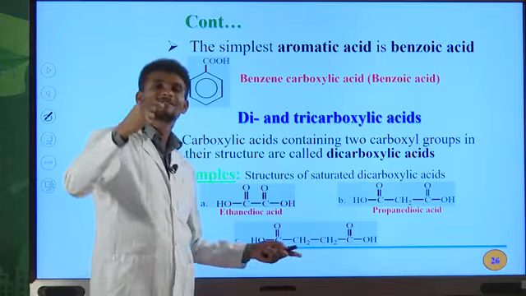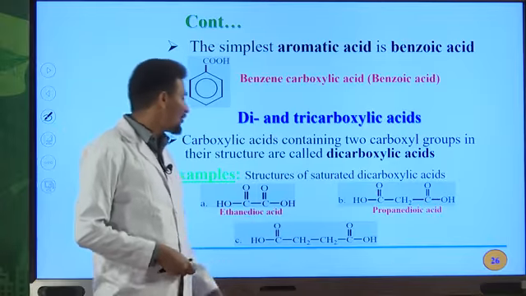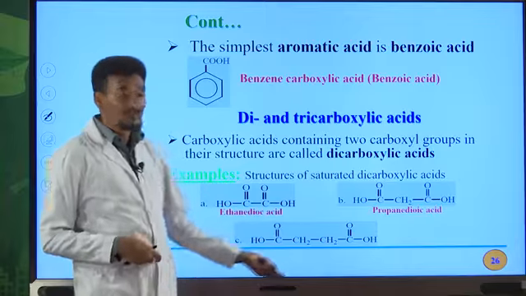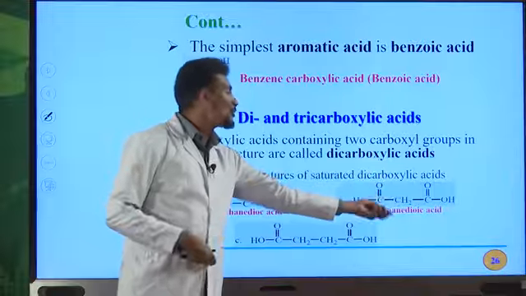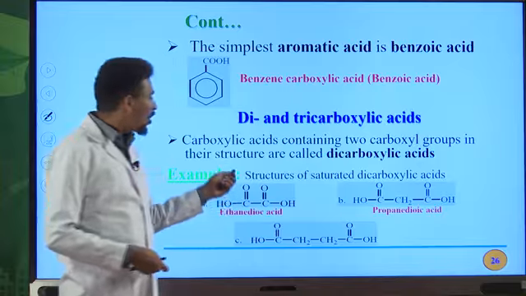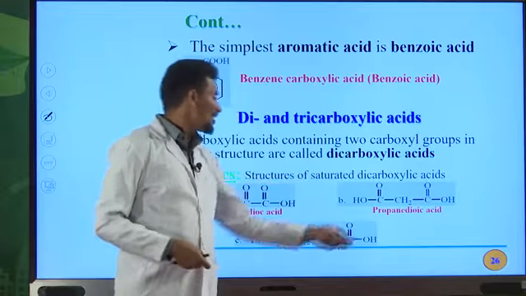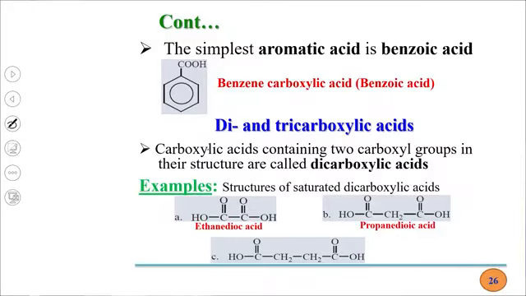Therefore, as in, you must add dioic acid as a suffix. Therefore, the IUPAC name for this compound is butanedioic acid. Its common name is succinic acid. The common name of propanedioic acid is malonic acid. Okay, this one is oxalic acid, malonic acid, succinic acid. For example, if you have 5 carbon atoms, glutaric acid.